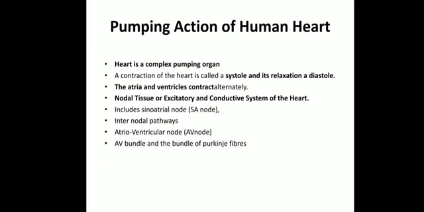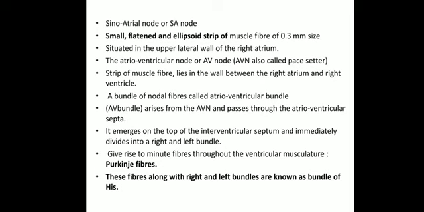These are fibers which are basically present throughout the ventricular musculature, throughout the ventricular region. These fibers will again get bifurcated into right and left bundles, and these are called the bundle of His. Okay, now first of all let us start with the SA node.